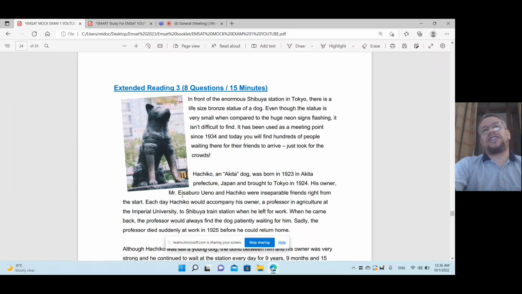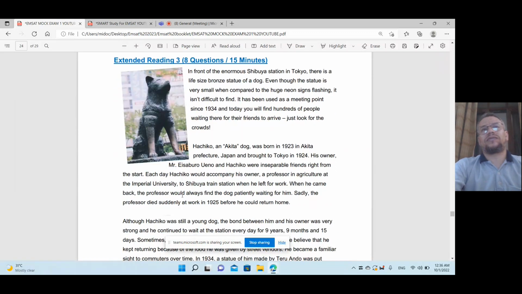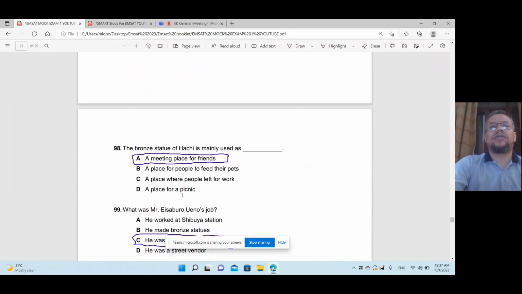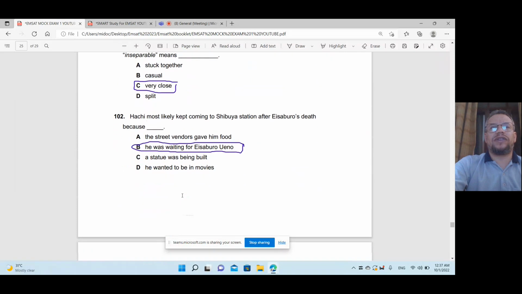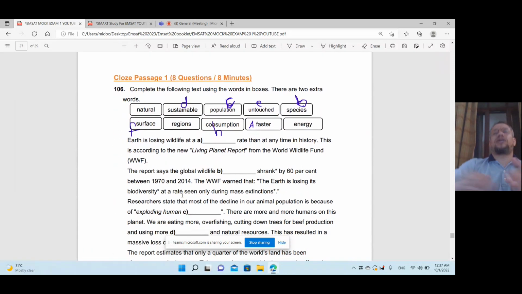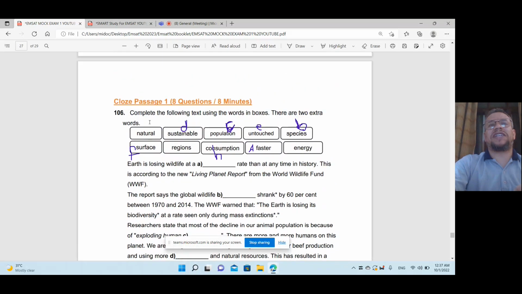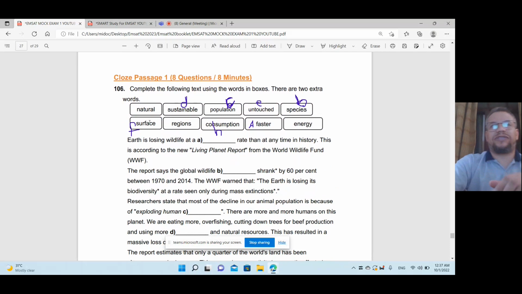Here's another standard reading, about the dog. So we'll see that. You have to read the questions as I told you, then you will answer. I will not give you that one now because it's a long time, but I will skip to the closed passage. Closed passage, as I told you, is about a box of some words. I have here 2, 4, 6, 8, 10. I have 10 vocabs and I have 8 spaces, so it means 2 words will be left. So let's start. Read here in the close read.